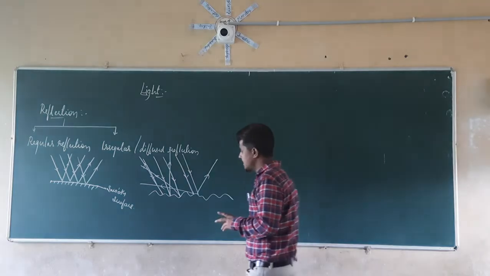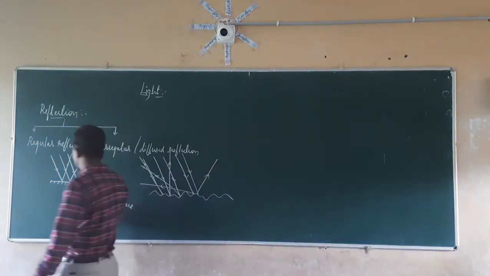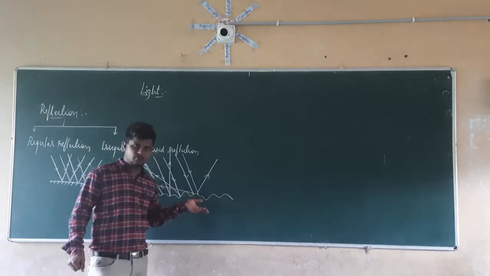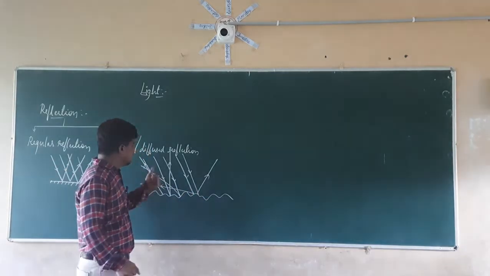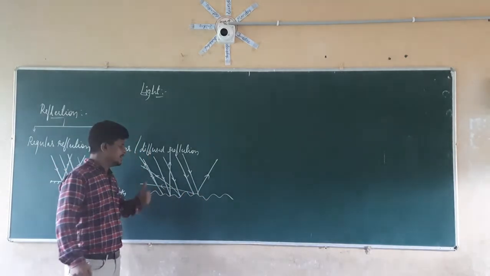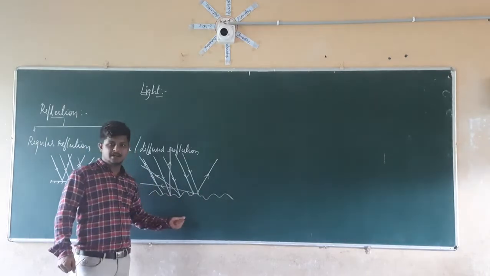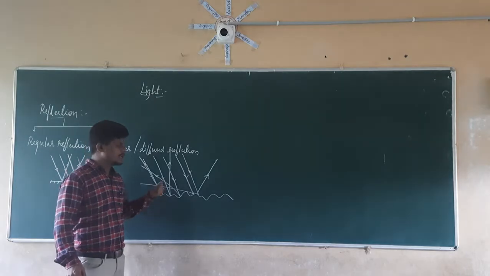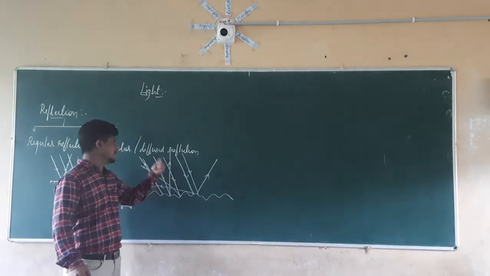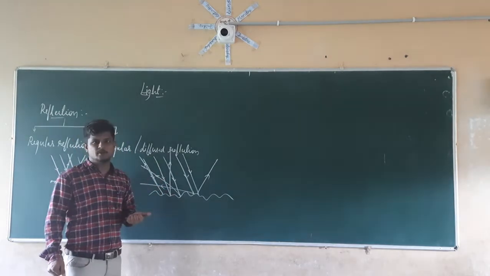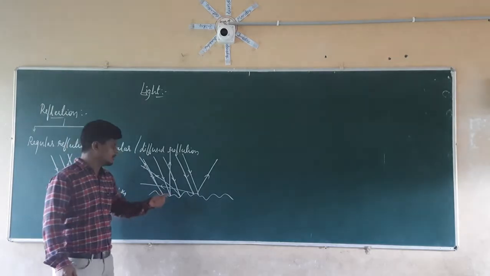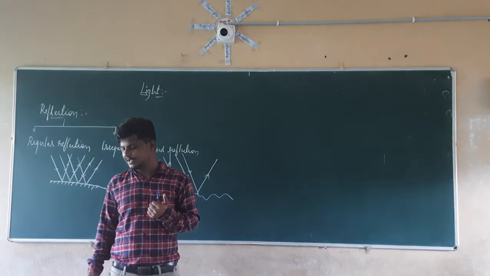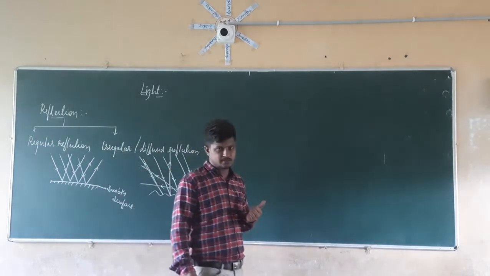Right? In the same manner, the laws of reflection are applicable here also. But what is the major concern here? It is the polished surface, the reflecting surface. Due to the irregularities on the reflecting surface, we are getting diffuse reflection. It is not because of the laws of reflection, it is because of the surface. So it is all about regular and diffuse reflection.